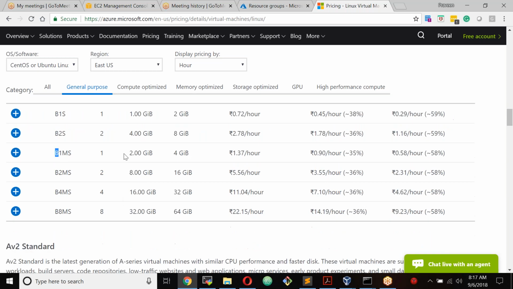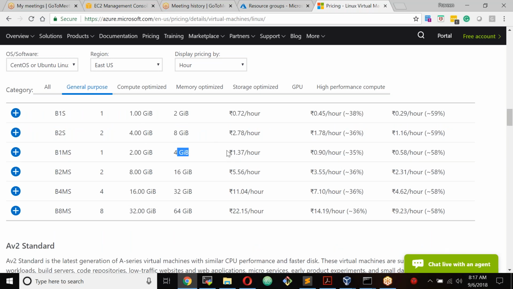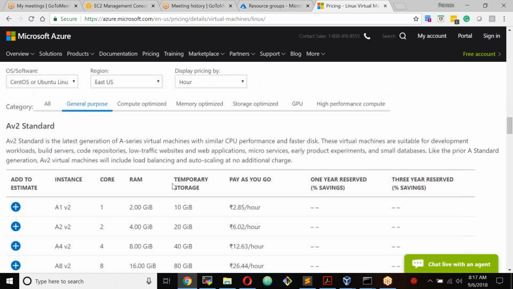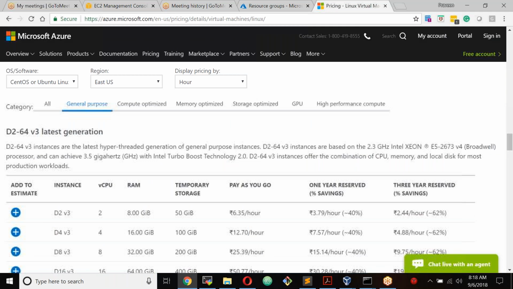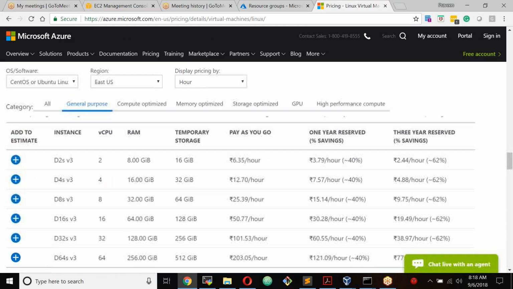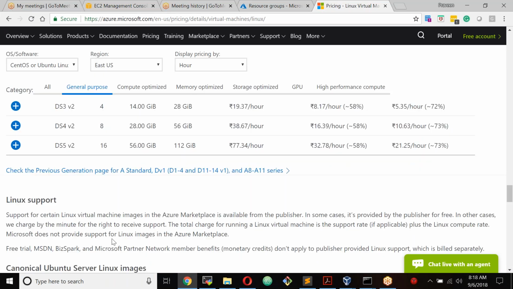And you have B1MS, 2 GB, 4 GB. Depending on your requirement, you can choose whatever option that you want. And Av2 standard, A1 v2, 2 GB, A2 v2, 4 GB, A4. And these are different models: D2, D64S, 2 CPUs, 4 CPUs, 8 CPUs, 64 CPUs. This is all general purpose.